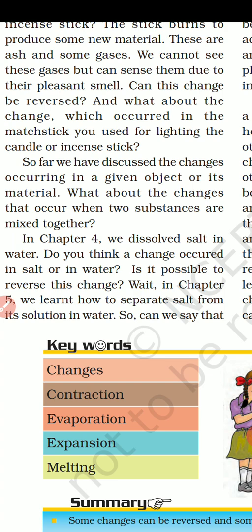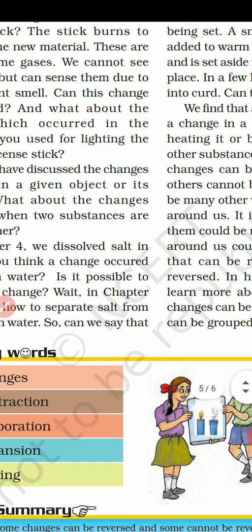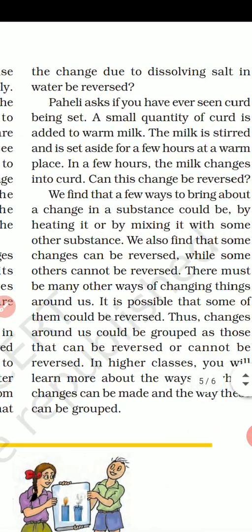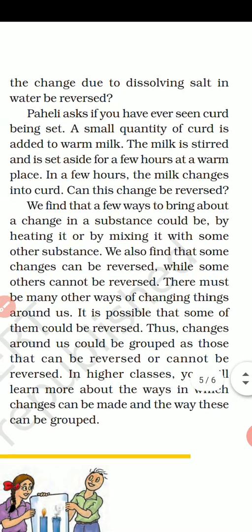Do you think the change occurred in salt or in water? Is it possible to reverse the change? In chapter 5 we learned how to separate salt from its solution in water. So if you mix the salt into the water, can you get the salt from the water? Yes, we have seen that.